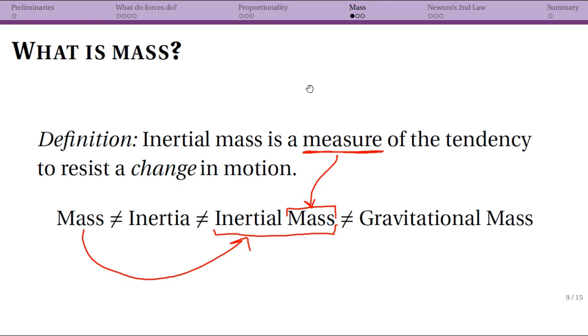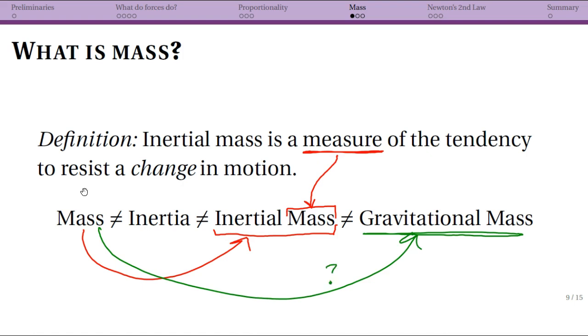But one thing that I want to talk a little bit about right now is this interesting notion that inertial mass does not equal gravitational mass. So again, if I just say mass, which we're normally going to do, and say, oh, this object has a mass of 1 kilogram. Well, what type are you talking about? Are you talking about gravitational mass or inertial mass? Because there's two types, and they are not technically the same. Now, the caveat is that they seemingly, usually, always are the same. Let me explain. So, inertial mass is this idea that an object resists a change in motion.